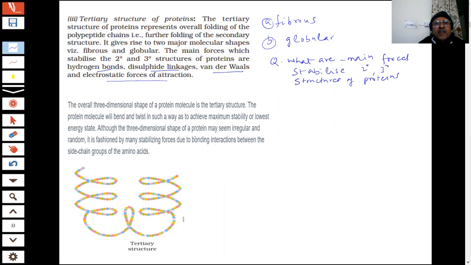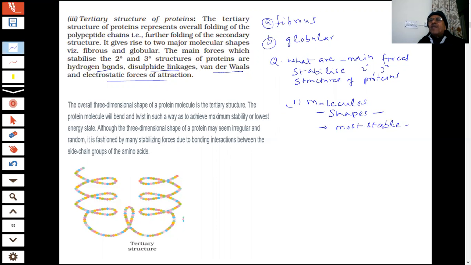The overall three-dimensional shape of the protein molecule is the tertiary structure. So tertiary is the overall shape of the final protein molecule. The protein molecule will bend and twist in such a way as to achieve maximum stability or lowest energy state. Why is all this happening, student? As I said, the molecules will take the shape which is the most stable shape.